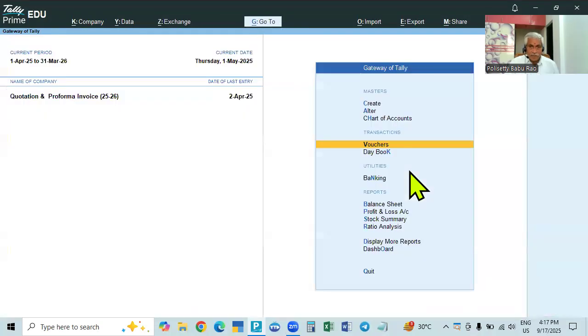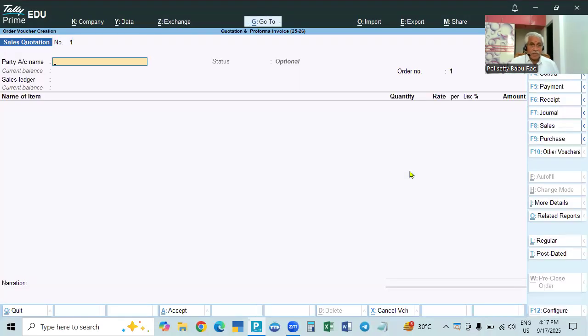If you create, if you take sales order, then you have to click Control L and you have to make it optional. But here it is already optional in the voucher type creation. We have given it a default creation.